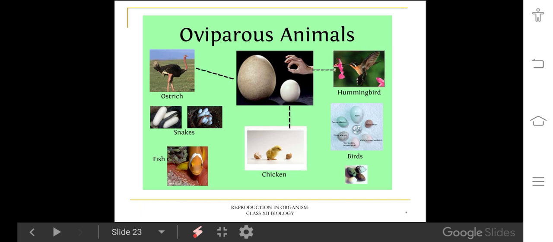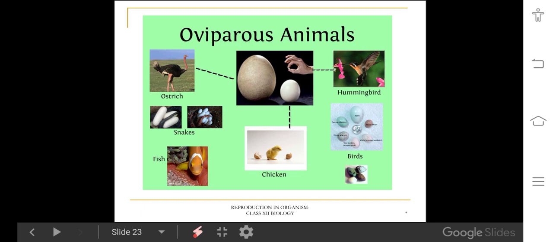And we have also discussed post-fertilization changes in plants. In plants also, post-fertilization changes happen. That means after fertilization, what will be developed? In plants, the reproductive structure is the flower. After fertilization, in flowers, the ovary develops into fruit.